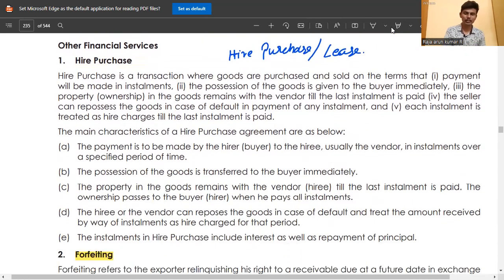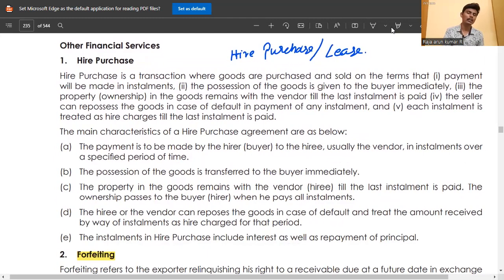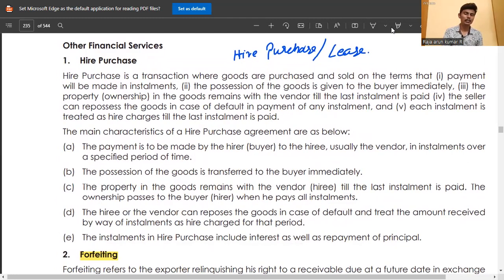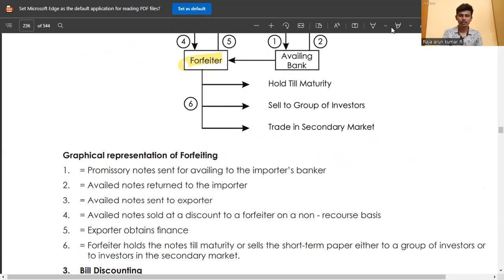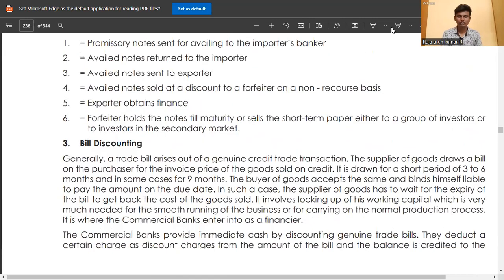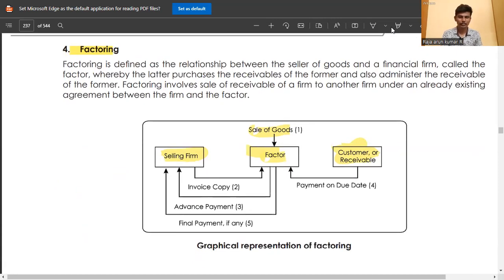And other financial services like hire purchase. As I said, hire purchase and leasing are different. Hire purchase is a transaction where goods are purchased and sold, and the payment is made on an installment basis. Then factoring. These are small topics; you just go through them in the books. Due to time concerns, I skip these topics. They give a detailed explanation of that.